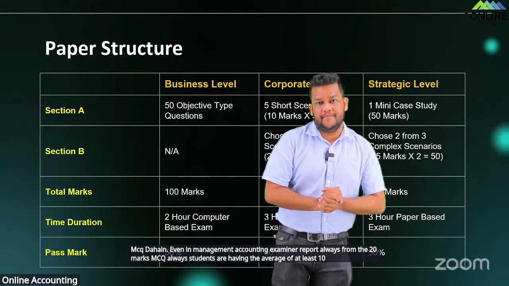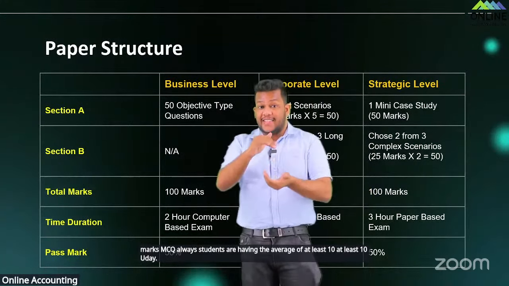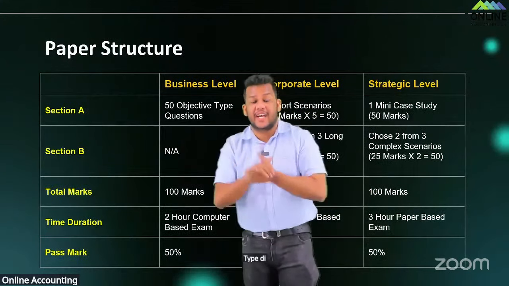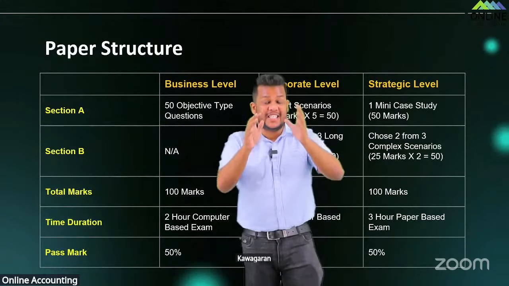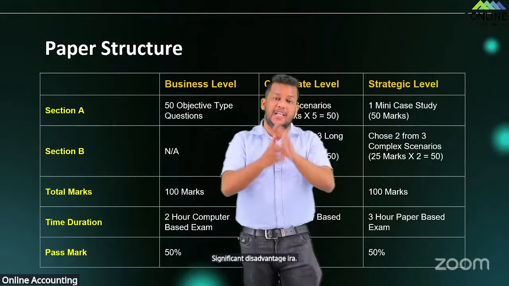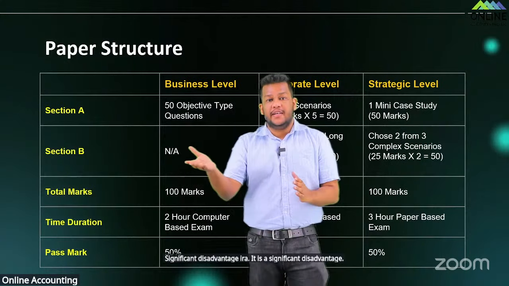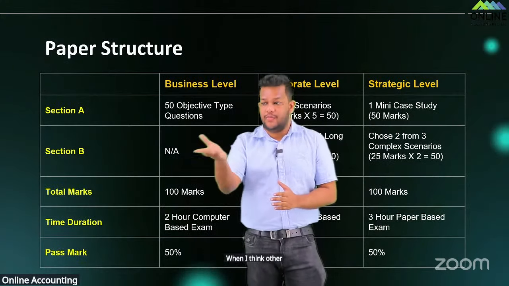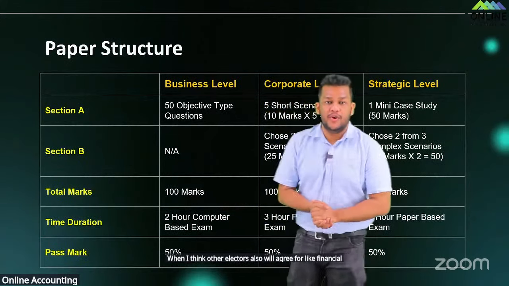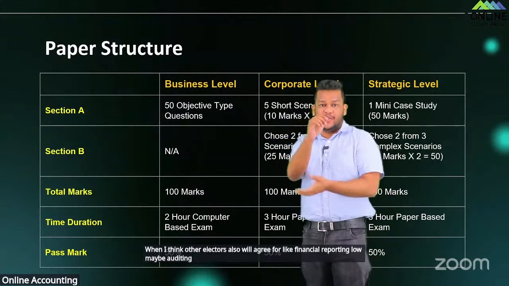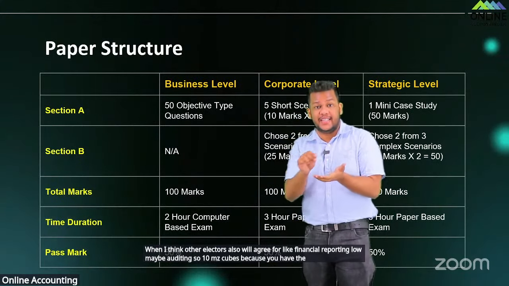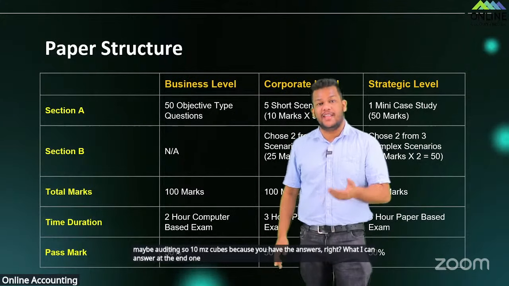But now you have to cover these 20 marks with two essay type questions, which is a significant disadvantage. I think other lecturers will also agree for financial reporting, law, maybe auditing. With 10 MCQs, because you have the answers, you can guess the right one, and that is not there now.